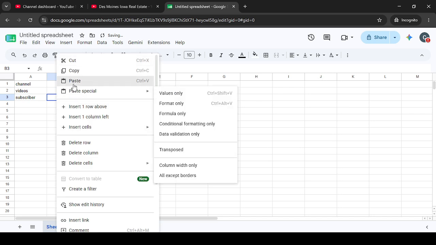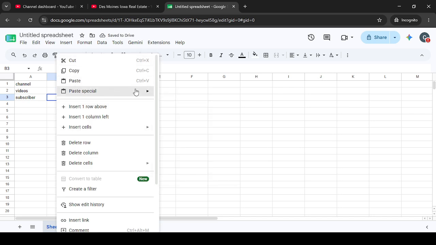Try to stay consistent in how you enter information, especially with channel names and subscriber counts, so your final list is clean and usable. Then move on to the third search phrase, Savannah homes. Search it on YouTube, filter by channel, and capture the same details from each relevant result. At this stage, you should have a growing list of channels from across different parts of Georgia.